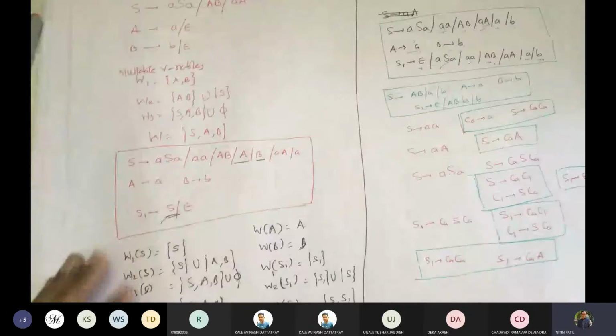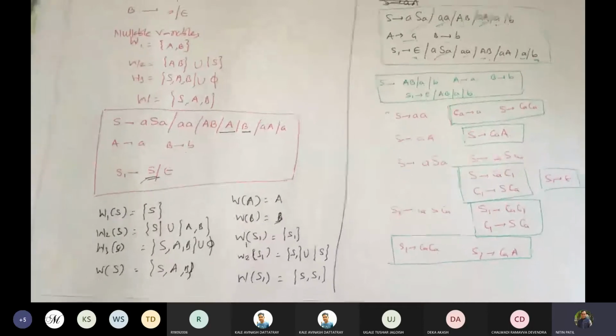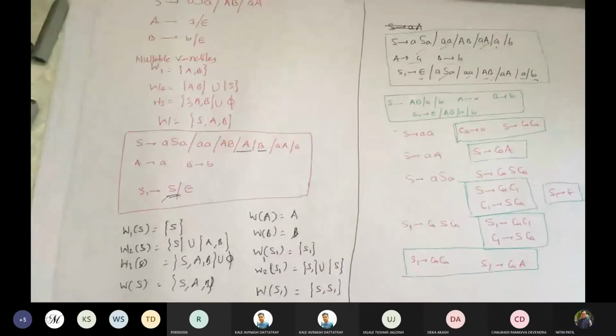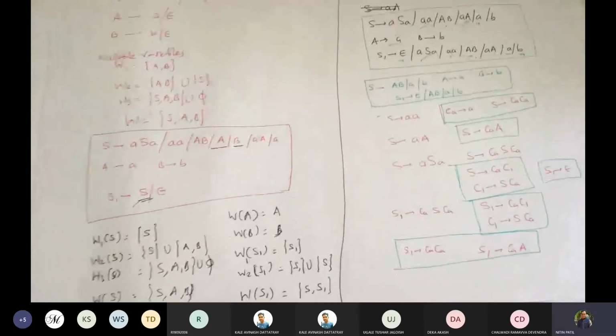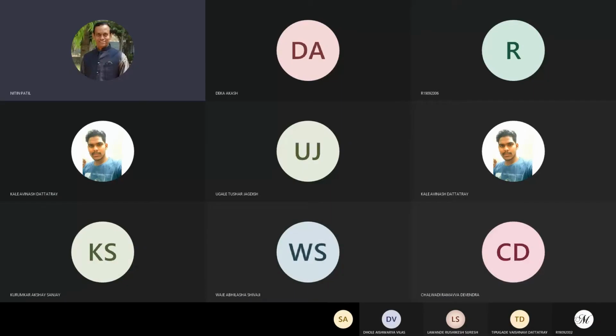So this example worked with null productions, unit productions, and S appearing on the right side. Is that okay? So I will add photos of these three for a while. See those solutions, and if you have any query, you can ask me.